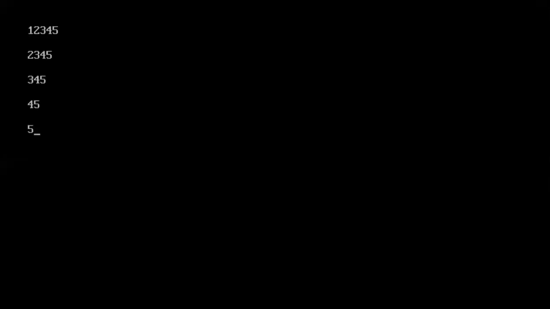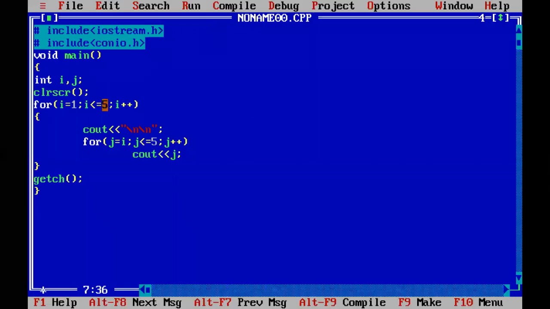Watch here: 1 2 3 4 5, 2 3 4 5, 3 4 5, 4 5, and the last value is 5. If you want to add a tab as well, you must use backslash t over here. Run again.